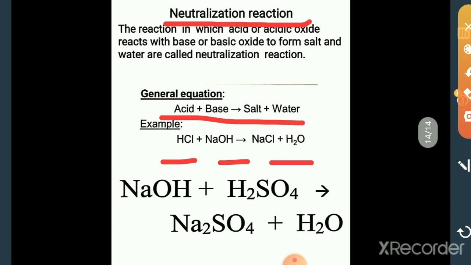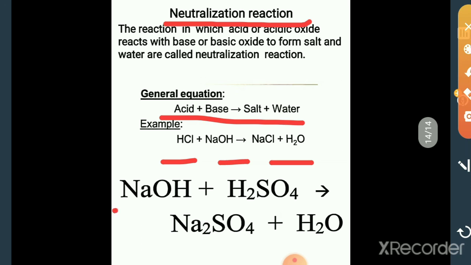Sodium chloride is also known as table salt, the edible salt we commonly use, and H2O. An acid reacts with the base to form salt and water.